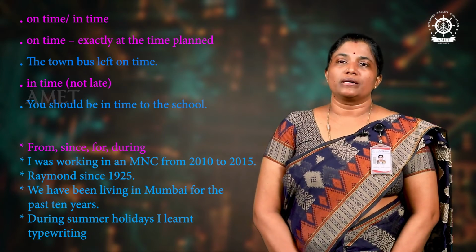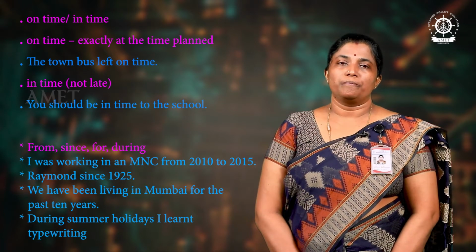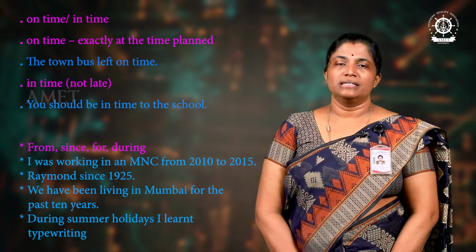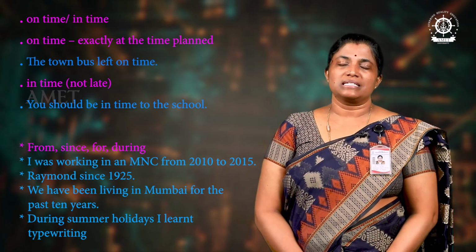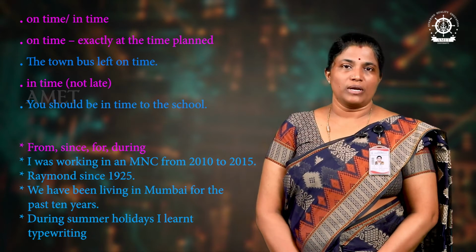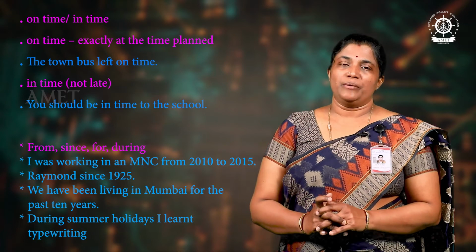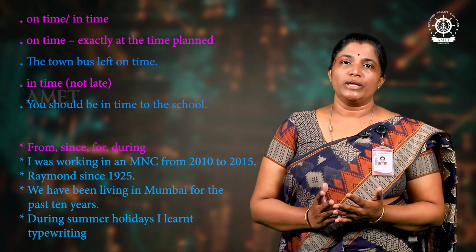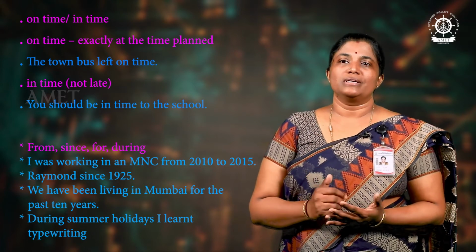Next usage is during. During summer holidays, I learned typewriting. So, during summer, during winter, during holidays, I did something like that. That is also to denote a period of time. But everything has its own usage. From should be followed by to. Since only the beginning time. For when you mention a period of time like 5 years, 10 years, 15 years, and during particularly a season like winter, summer, a particular season.